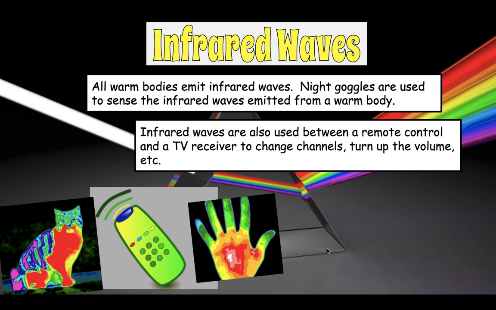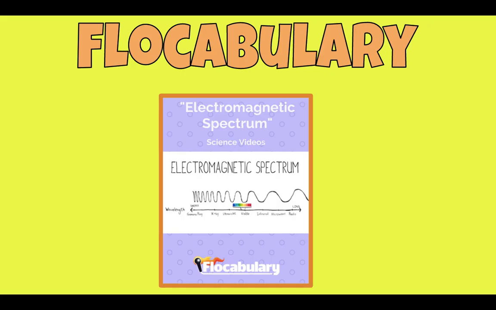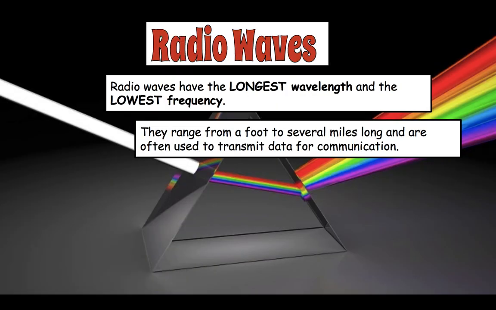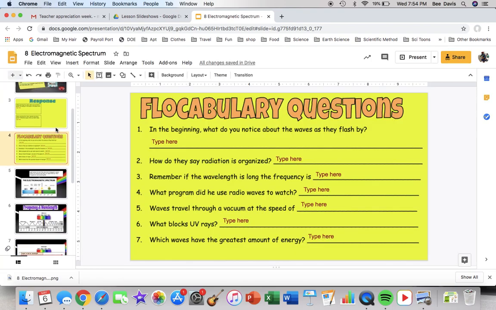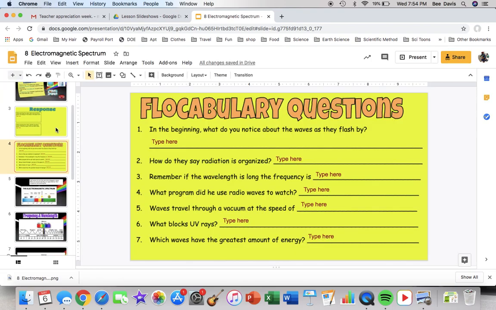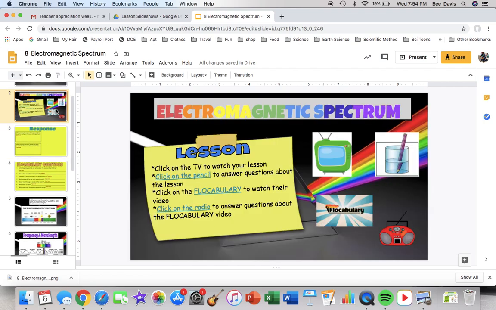Infrared waves are also used between a remote control and the TV receiver to change the channels, to turn up the volume, to mute it, and whatever else that you use for that. So that is what we're learning today. That is today's lesson. If you look here, you're going to listen to a vocabulary, and then you're going to answer some questions about the vocabulary and answer some questions about this video, and then you'll be done.